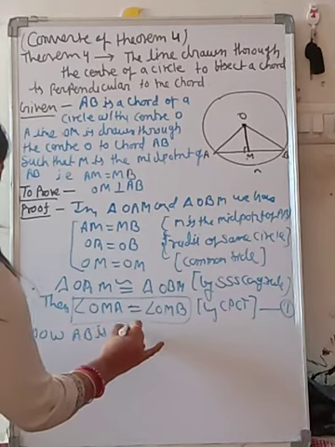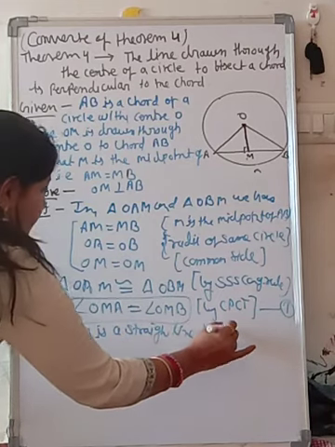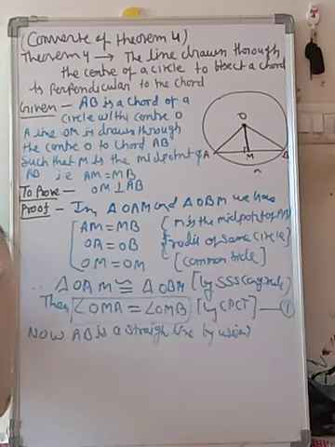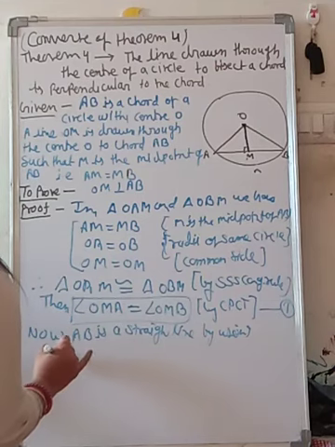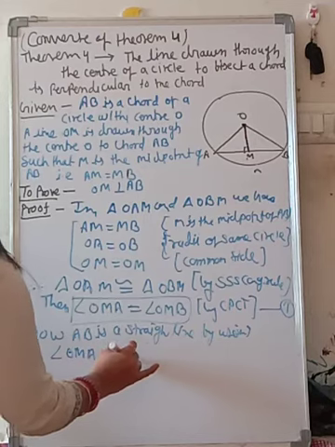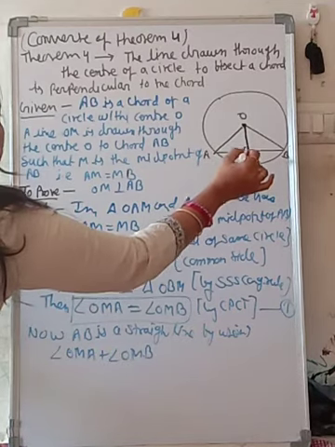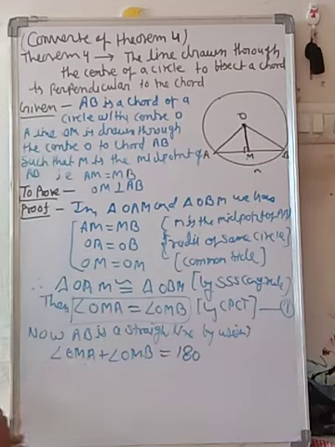So by the linear pair axiom, angle OMA plus angle OMB make a 180 degree angle.